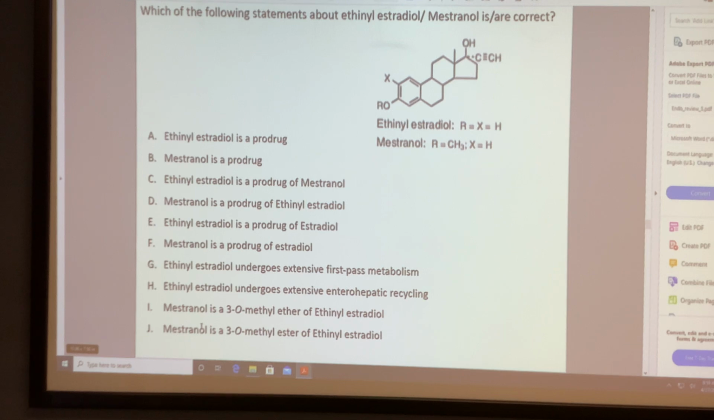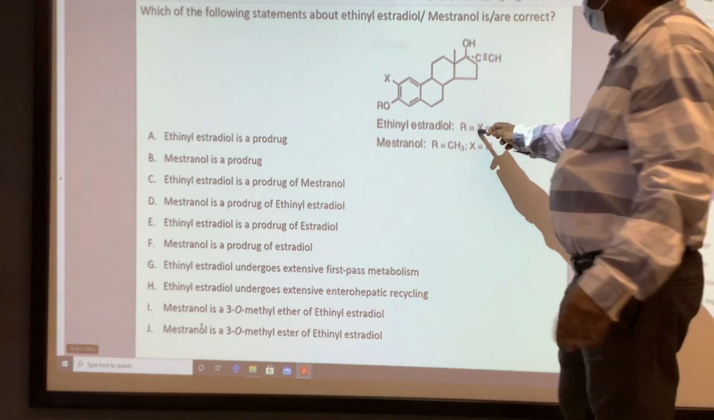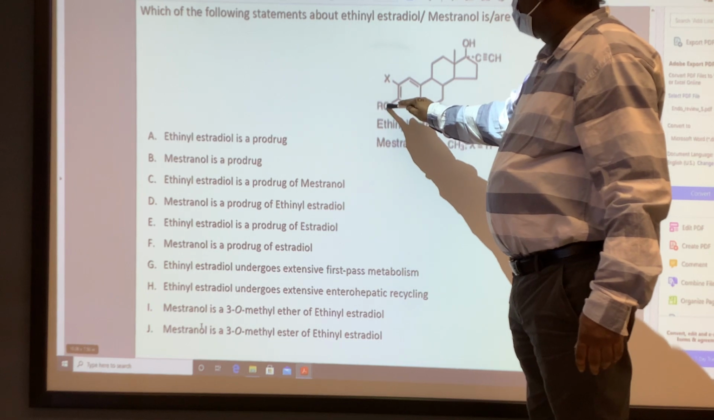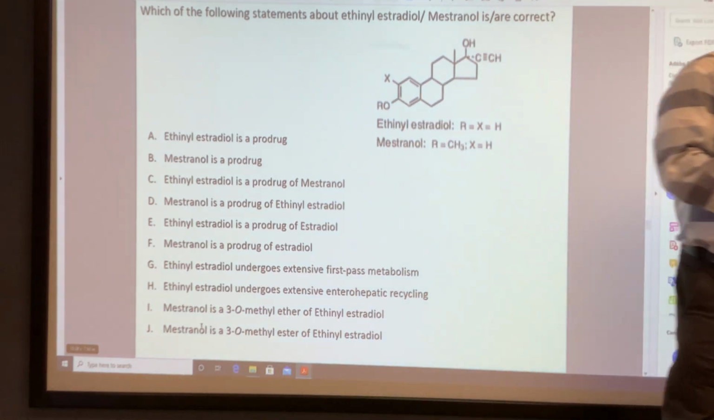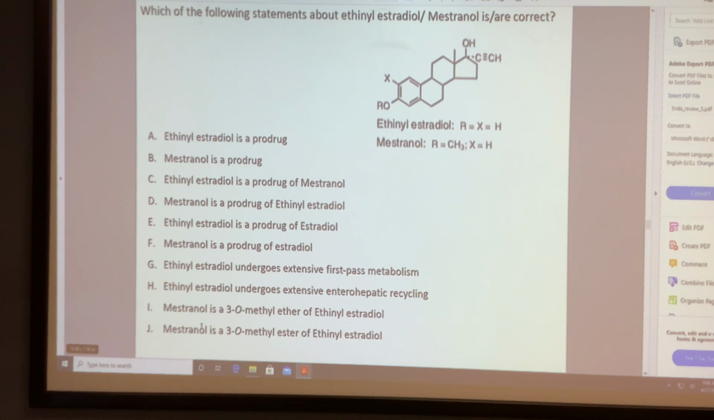I or J? I think it is R. I or J? Either. Ether. I. It's not ester. I is correct. Ether. If you add a methyl, it says here it is methyl. Methyl O and carbon. This is ether, not ester. So I is right.